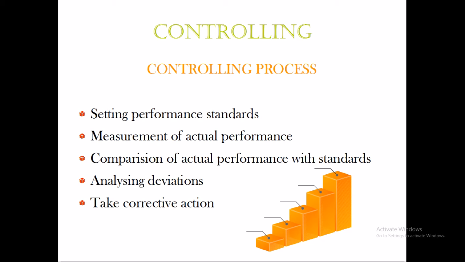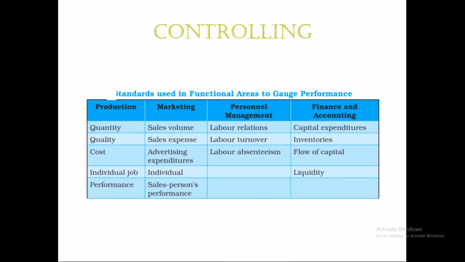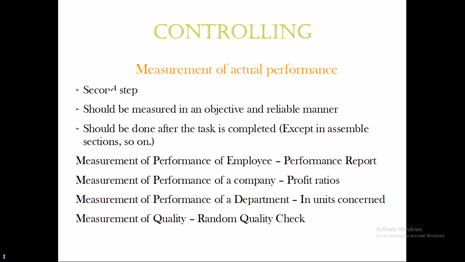First of all, we need a plan to install a controlling system in an organization. Our controlling happens based on the plans made by the organization. So we will see the step-by-step process of controlling. In the last session we saw setting up of performance standards, the two types, quantitative and qualitative, and then the measurement of actual performance. The first step in controlling is to set up the performance standards.